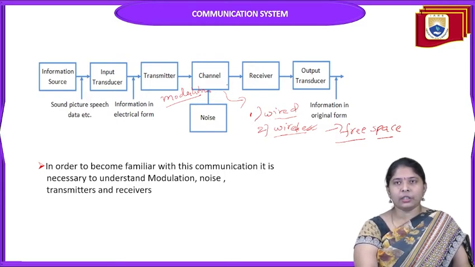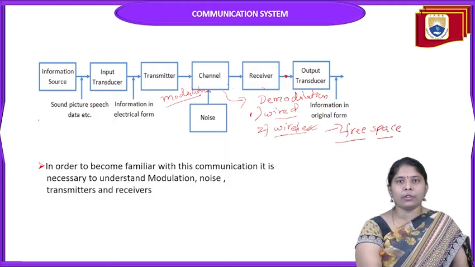After the channel, we have a receiver. The functionality of the receiver is that it receives the signal from the channel and does demodulation, the opposite process of modulation. So here the information signal is received at the receiver point. This is an electrical signal again, and again the electrical signal is converted into physical form, which is the original form of the energy.